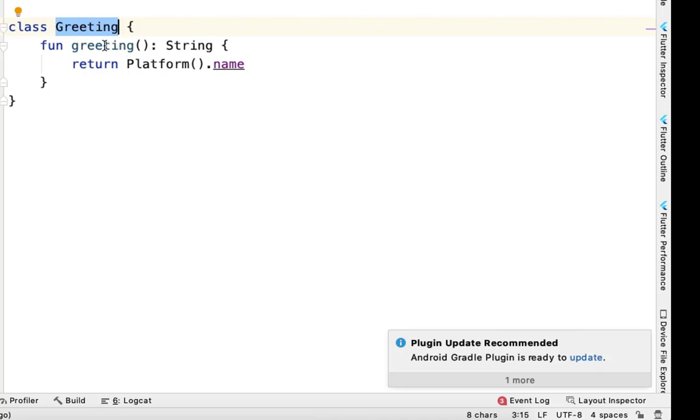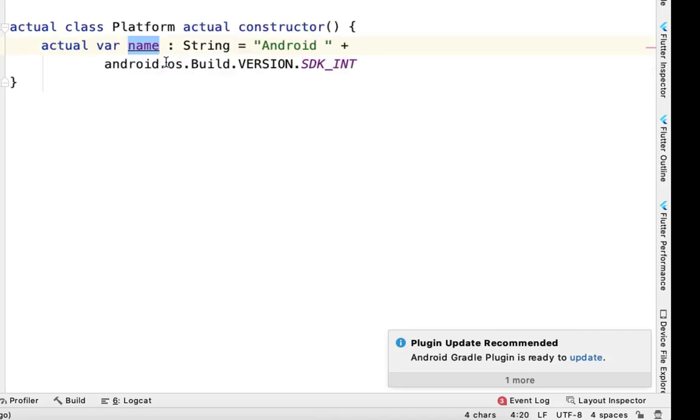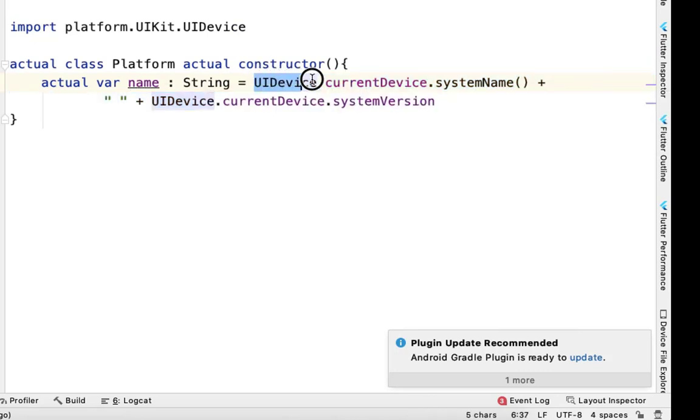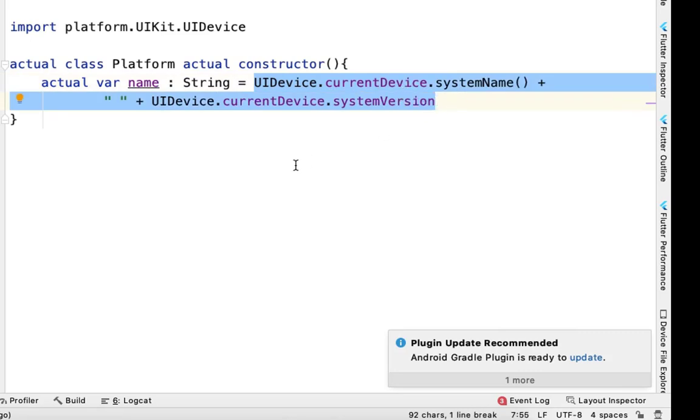In greeting class, when we invoke greeting function, it will return the value of the variable name in platform class, and it will return Android space and build version. Whenever it will be invoked from iOS, the name variable will have this value. Now we are done with the coding.